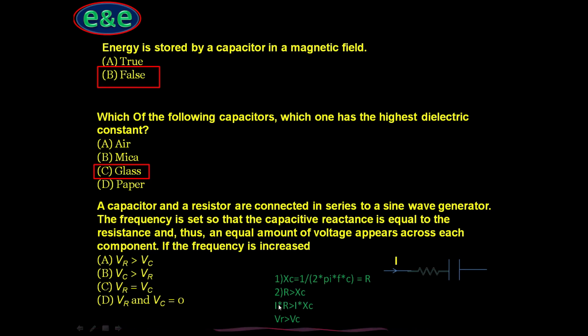So in the second condition, R is greater than Xc. As the current is the same in both the resistor and capacitor, I into R will be greater than I into Xc. It is simple mathematics. I into R is the voltage across resistance, which is greater than the voltage across the capacitor. So the answer here is VR greater than VC.